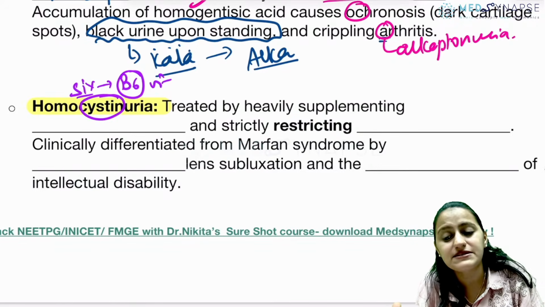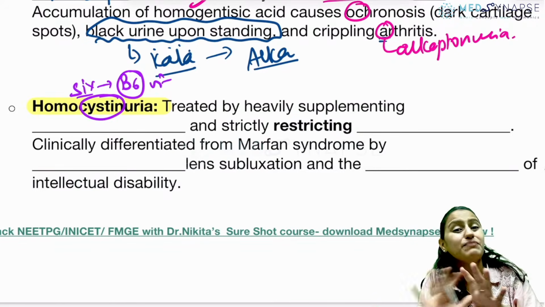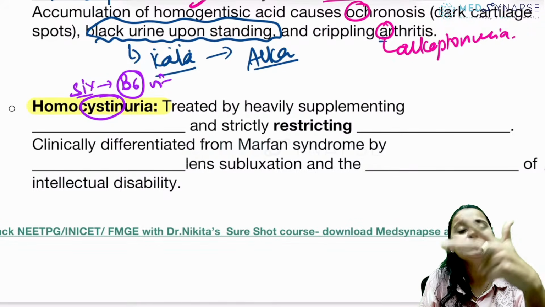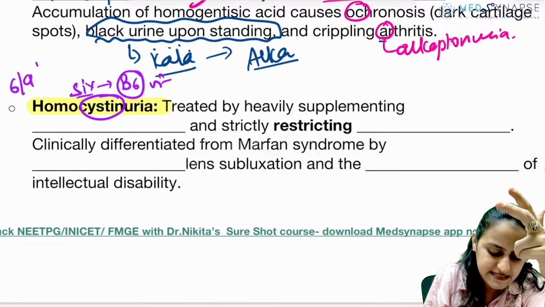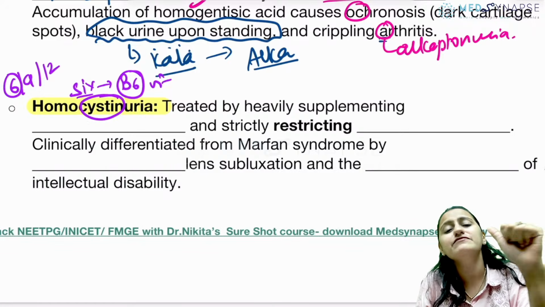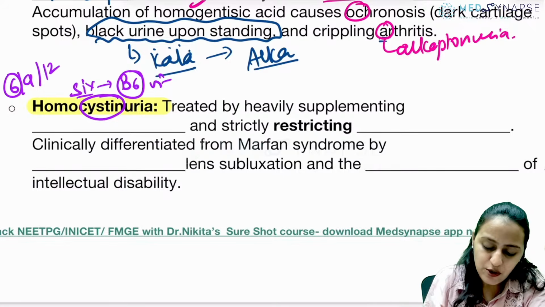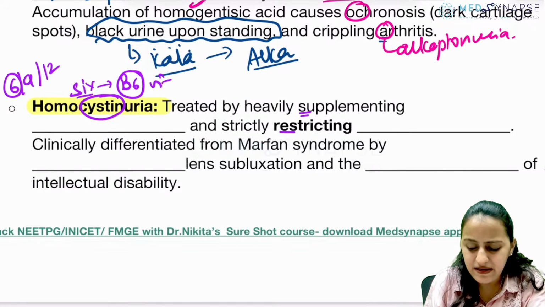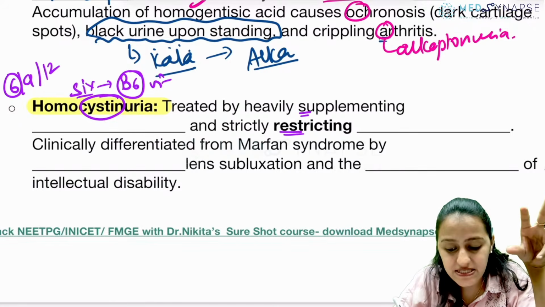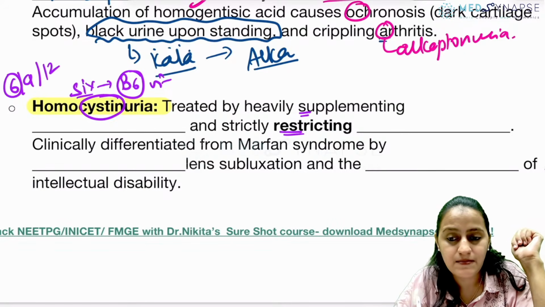The other vitamins are multiples of 3, but not 3. 6, 9, 12. Remember it's vitamin B6, B9, and B12. Out of that, 6 is the classical one. Multiples of 3, but not 3. So what amino acid do you supplement and what amino acid do you restrict in homocysteinuria?